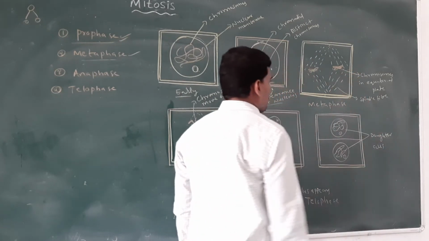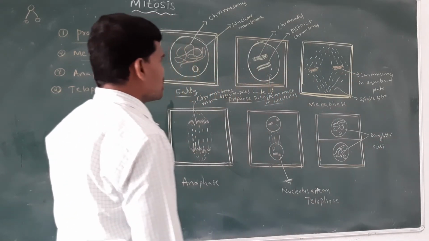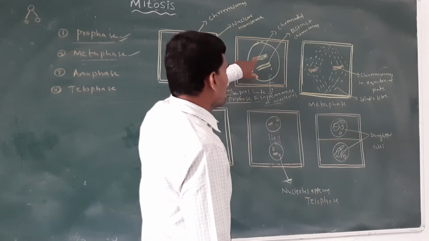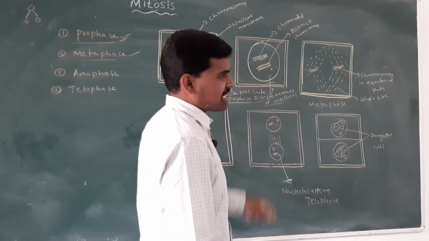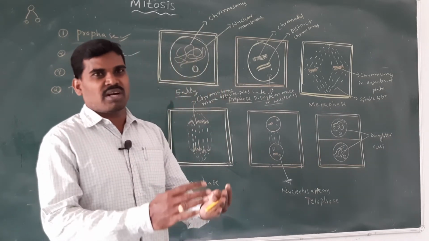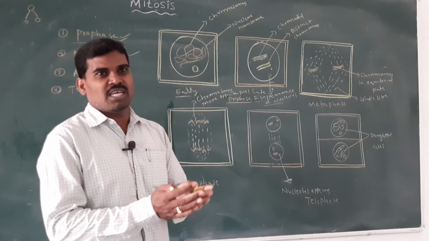In metaphase, the chromosomes consist of chromatids connected at the centromere. Depending on the location of the centromere, chromosomes have different shapes: V shape, I shape or J shape.